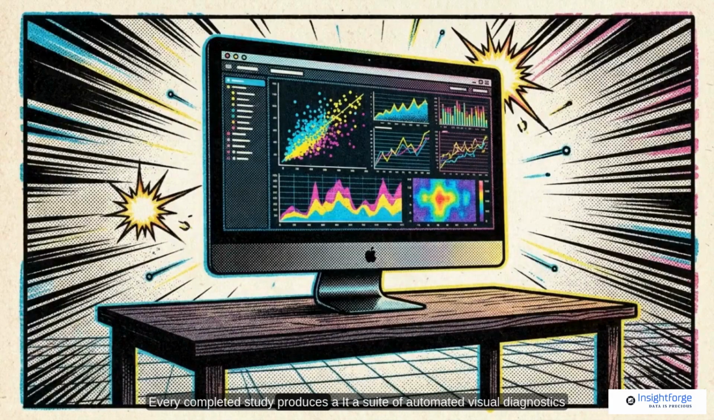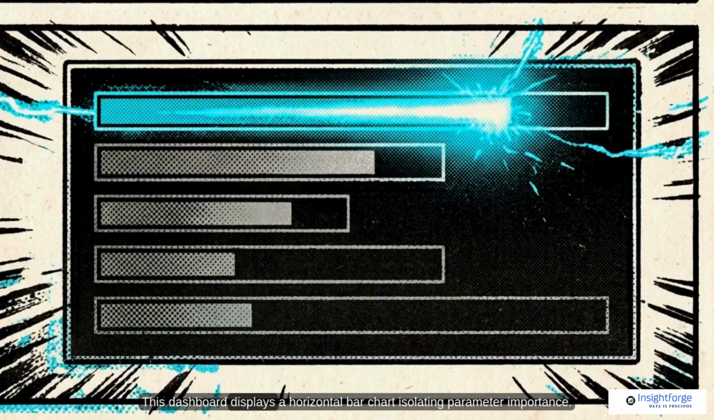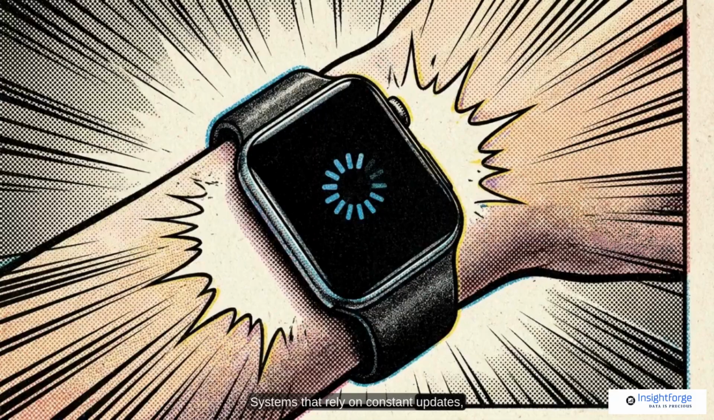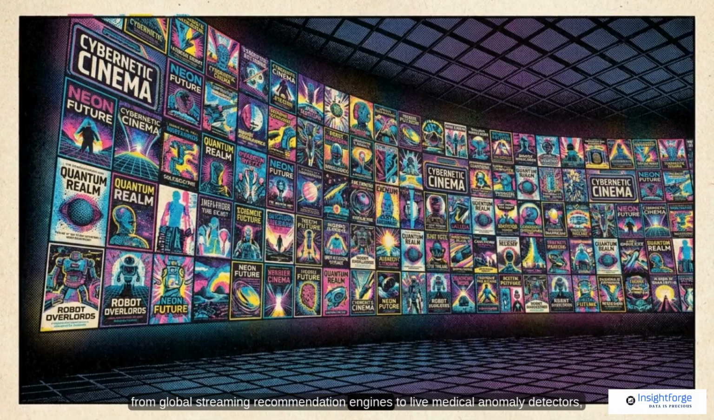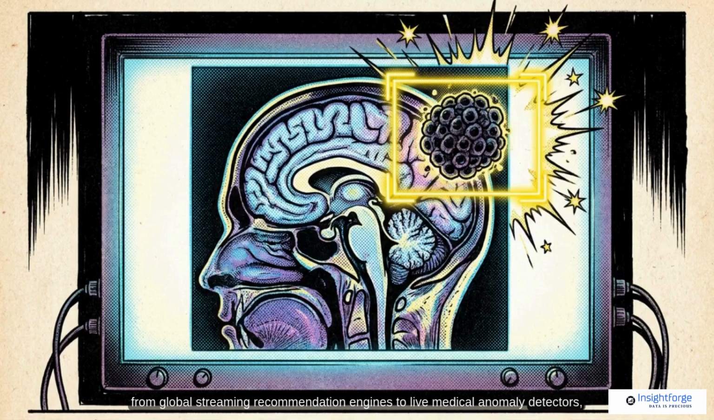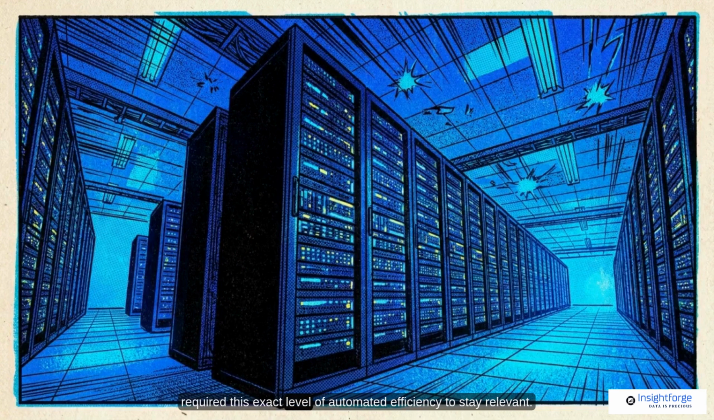Every completed study produces a suite of automated visual diagnostics to accompany the final performance numbers. This dashboard displays a horizontal bar chart isolating parameter importance. It shows the exact mathematical impact each dial, like your learning rate, had on overall accuracy. Systems that rely on constant updates, from global streaming recommendation engines to live medical anomaly detectors, require this exact level of automated efficiency to stay relevant.